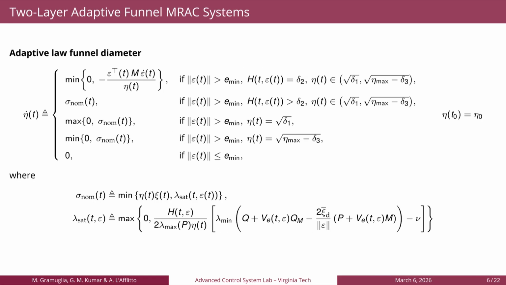The funnel diameter is governed by the following adaptive law, where 5 different cases are employed. The first one is used to impose a safety margin between the funnel and the tracking error, to avoid overly aggressive control input. The second one represents the nominal case, where sigma-nom is the minimum between the value requested through the user-defined function xi and the maximum allowed contraction rate of the funnel, specified by lambdasat. The third case is used to impose an upper bound to the funnel diameter, while the fourth case is used to impose its lower bound. Finally, the fifth case is used to turn off the funnel adaptation.